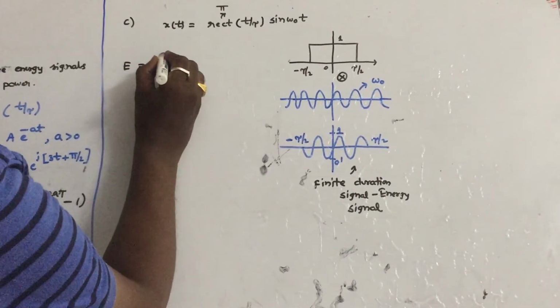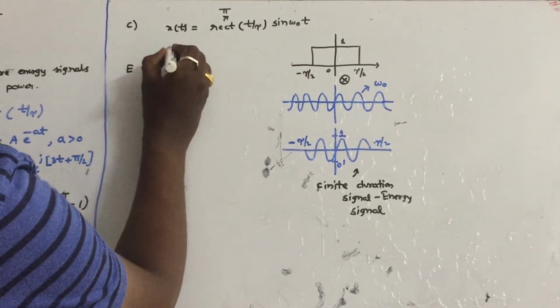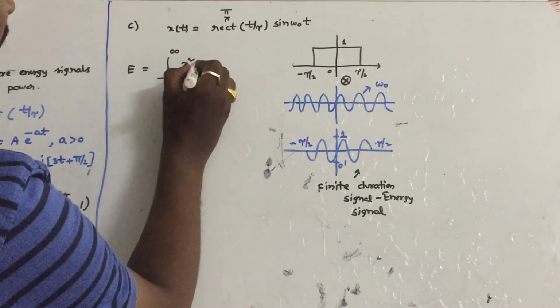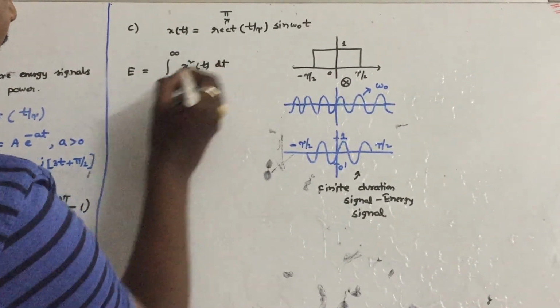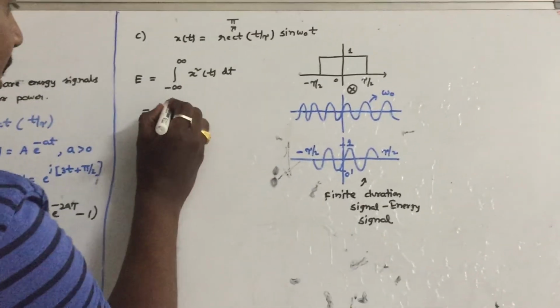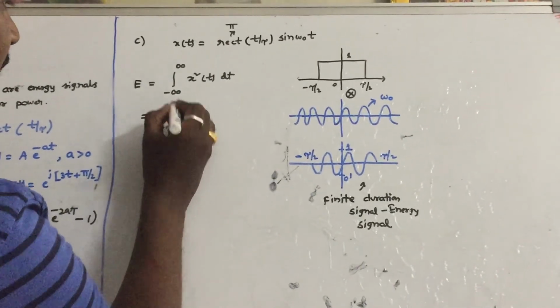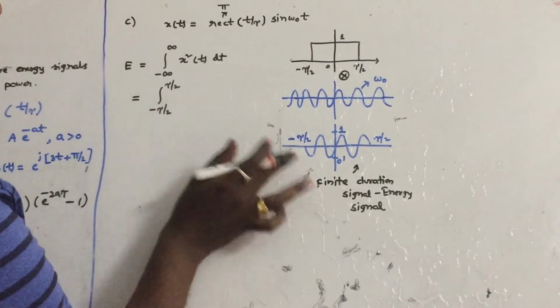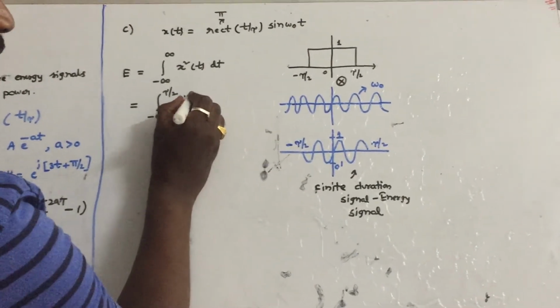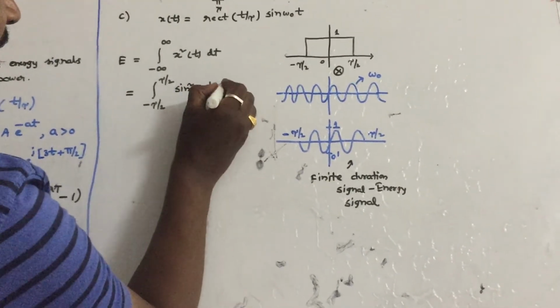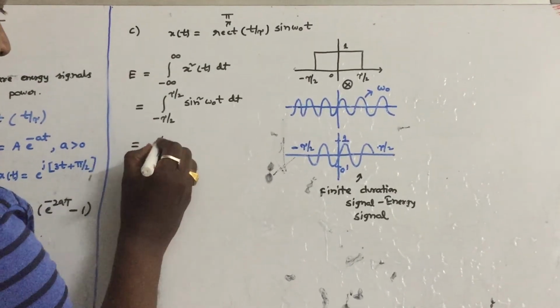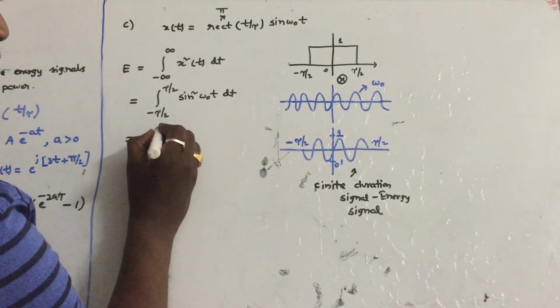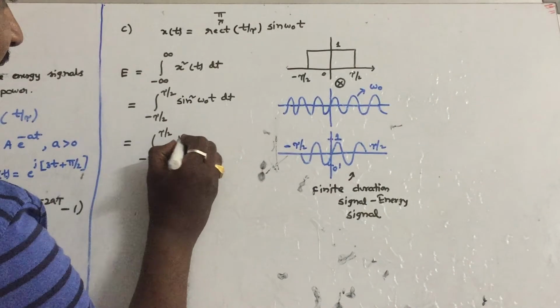Very important. What is the energy formula? Integral from minus infinity to infinity of x square of t dt. Because the signal is ending within limits, we take the limits minus tau by 2 to tau by 2. In this interval, the signal is sine omega 0 t whole square, sine square omega 0 t dt. Let us separate this integral from minus tau by 2 to tau by 2.